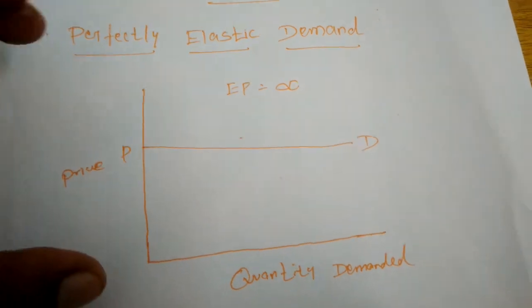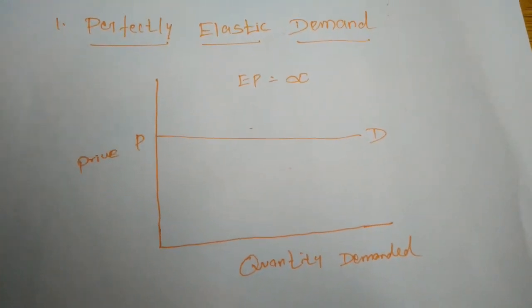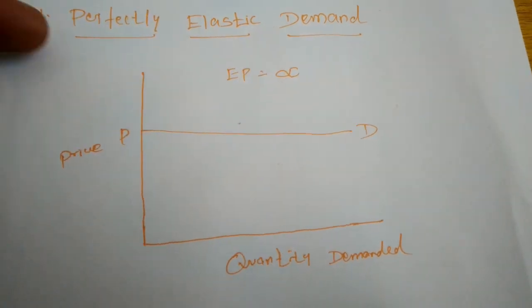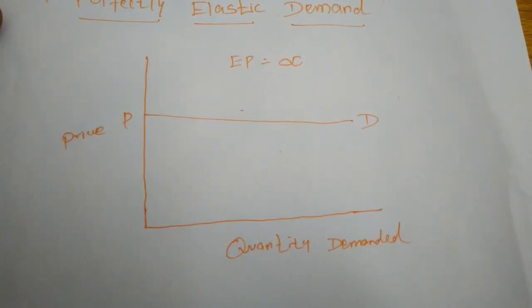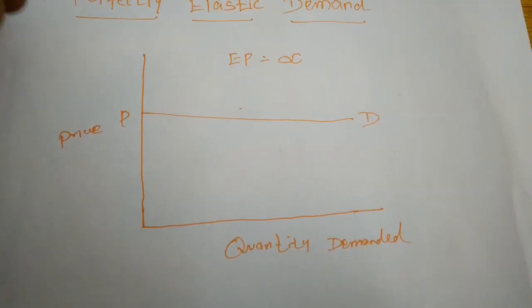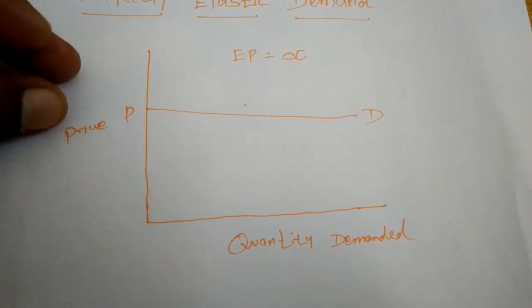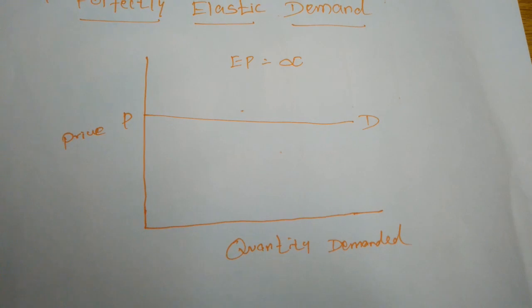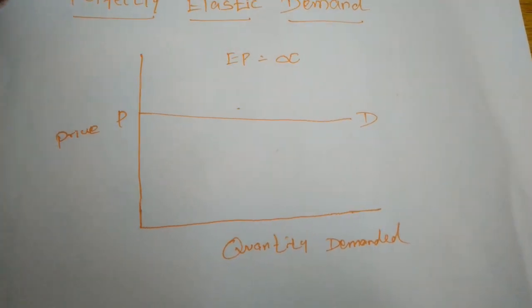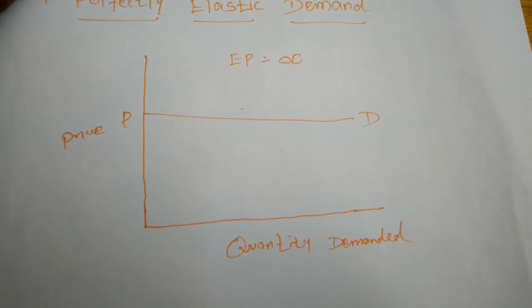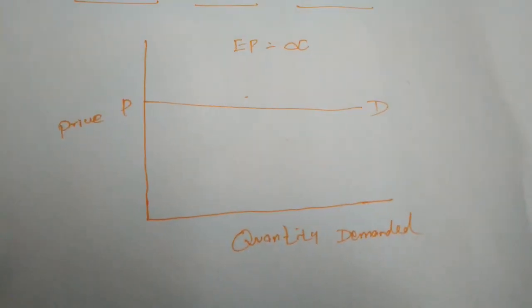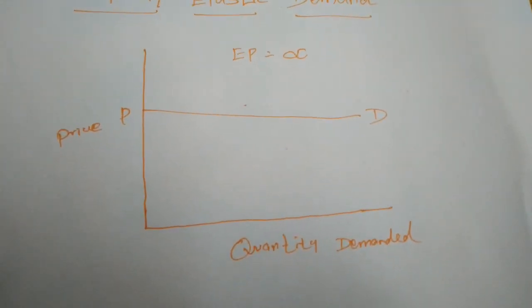Just a small rise in price will also create a high demand for that commodity. A small fall in the price of that commodity will create more demand, and a small rise in the price will bring a greater fall in the demand.